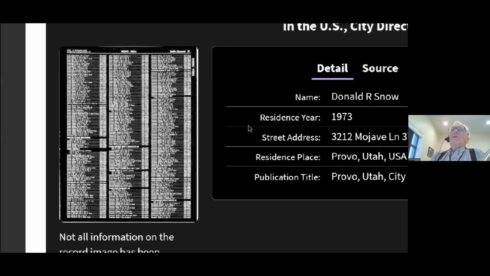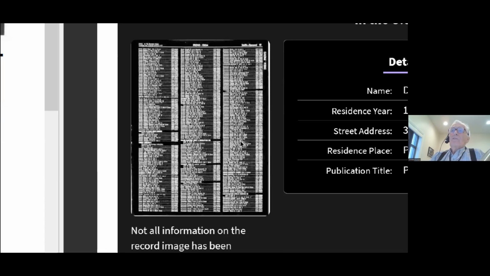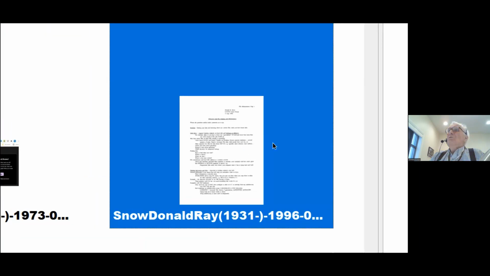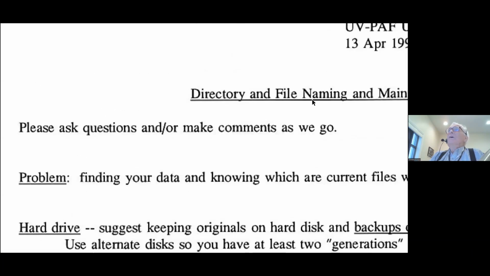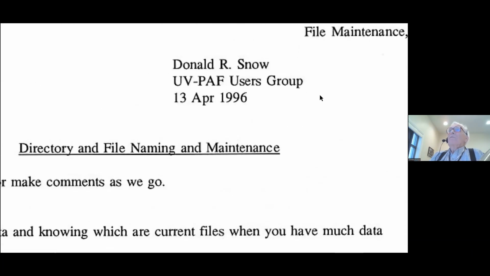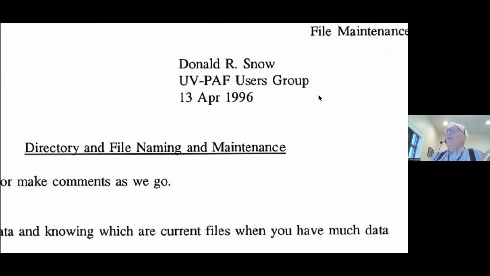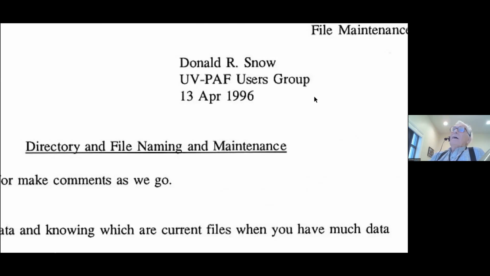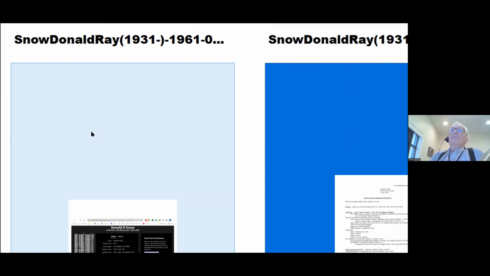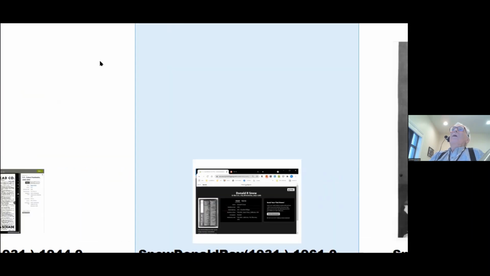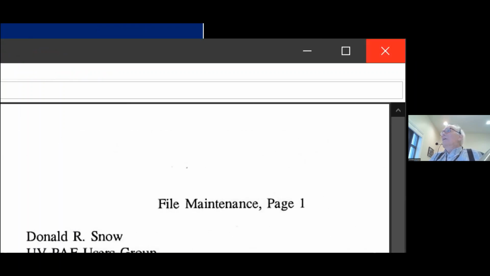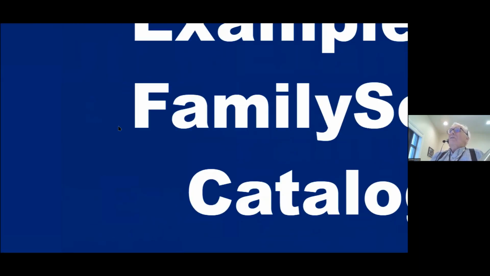Here's a directory. This is a piece of a directory that things were in. So you begin to see what the benefits are of these things, and you can look and see what each one of these are. This was something about another type of directory, the PATH users group. Oh my goodness, that was our Utah Valley Technology and Genealogy group. That was 1996 on that one, on some kind of a directory list. Now, those are just some examples of what you can do with these things. Let me close that and get back to the examples here.